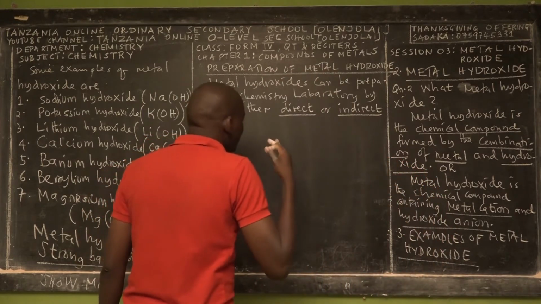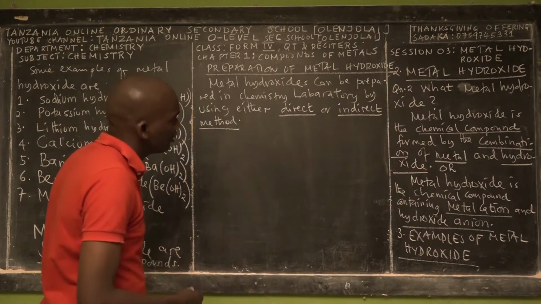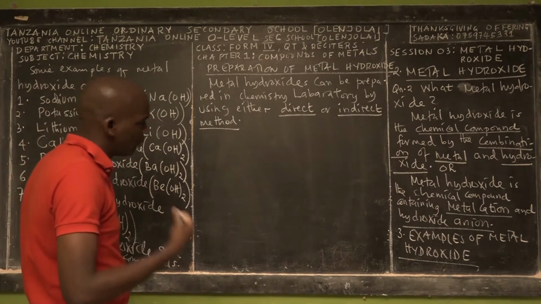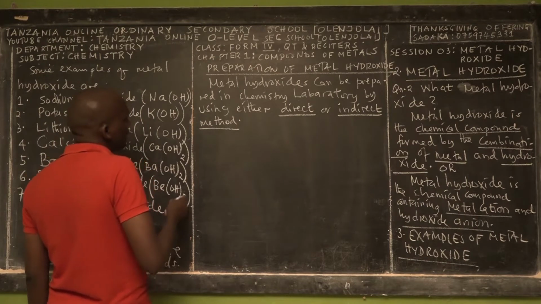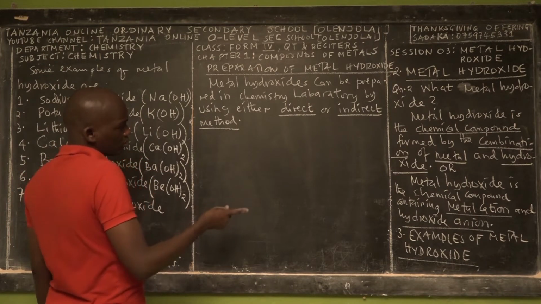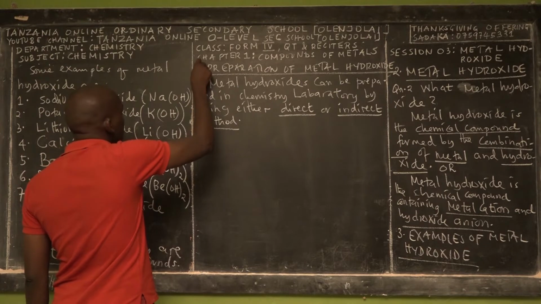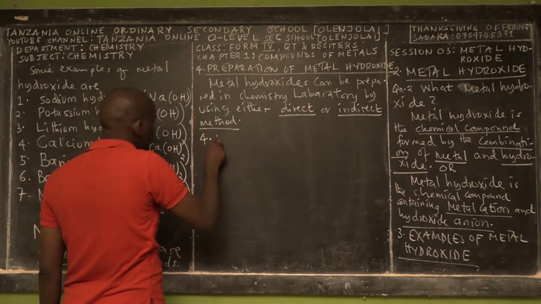Because even in metal oxide, we taught you how you can prepare the metal oxide by using the direct method and by using what? The indirect method. So that's what we taught in number 3. This is, let's say, number 4. So you can say that this is 4.1.